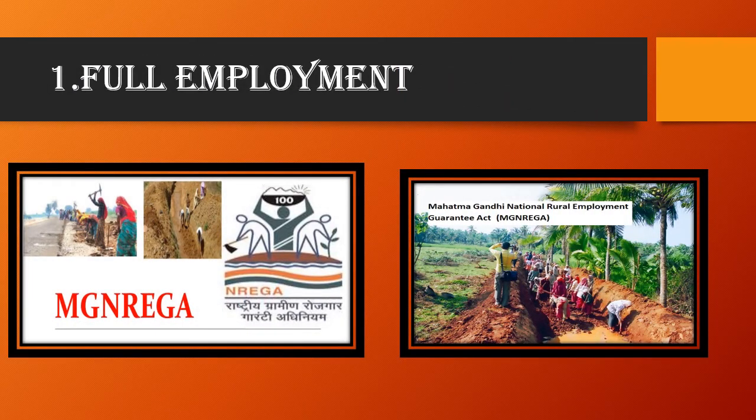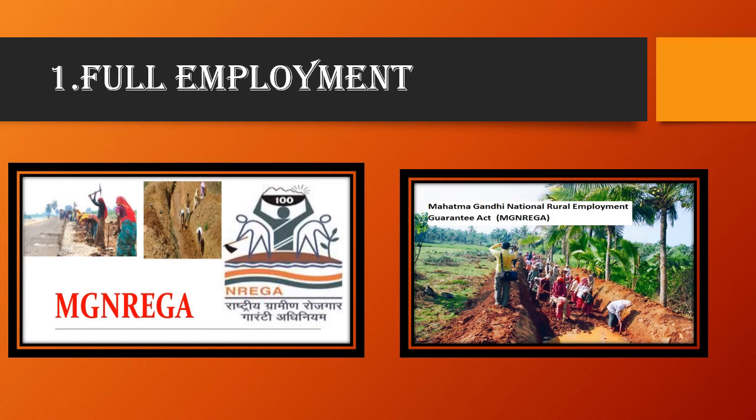So the first point here is full employment. Obviously, it is a very, very important point in the mind of the government to provide full employment in the country. Full employment is the common objective of fiscal policy in both developed and developing countries.